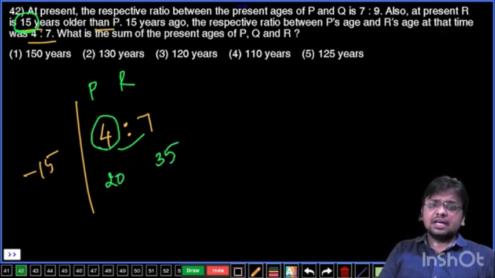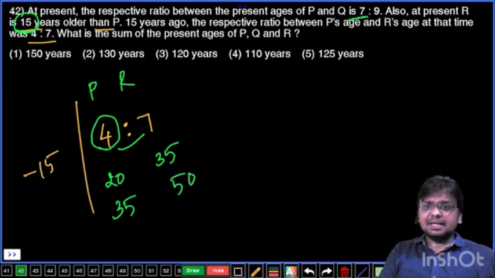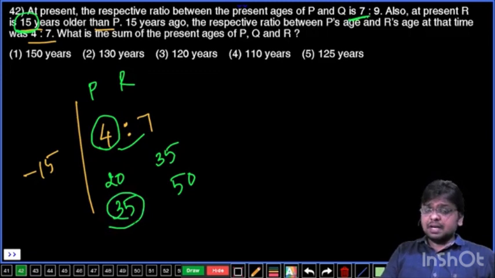So that is 15 years ago. But present age of P is 20 plus 15, 35, and R's age is 50 years. Now P's age is how many parts? 7 parts. 7 parts value is 35. Each part value is 5. That means Q's age is 9 parts. Present age 9 parts means 9 fives are 45.